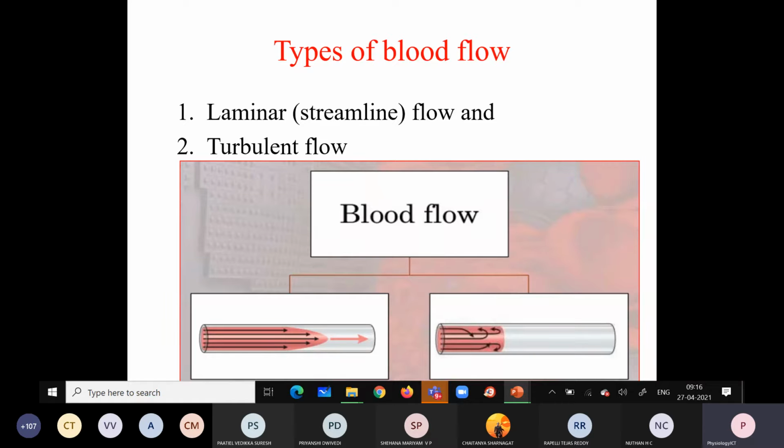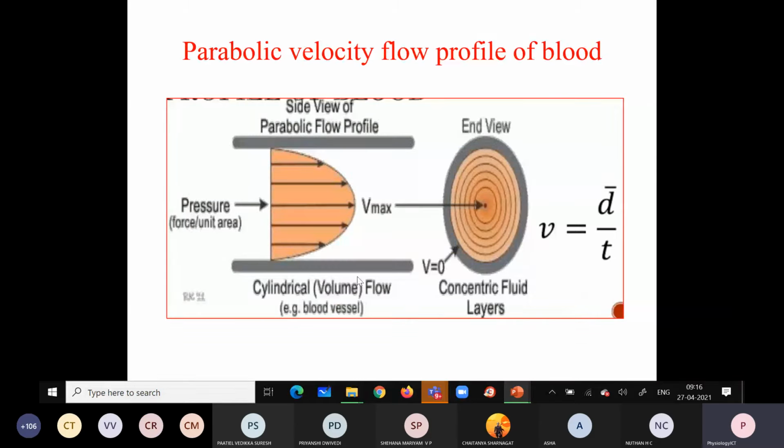Then this blood flow is called turbulent blood flow. This turbulence mainly depends on the diameter of the vessel and the viscosity of the blood.